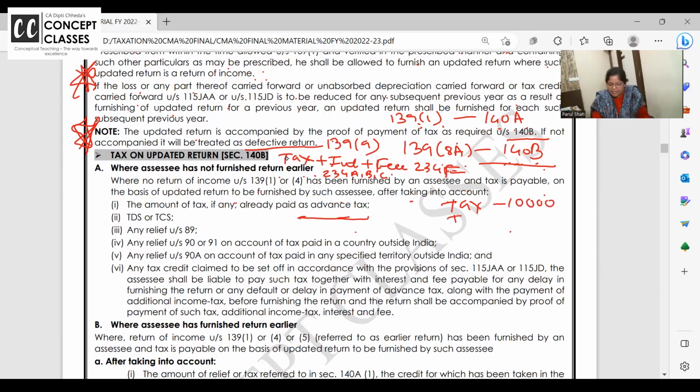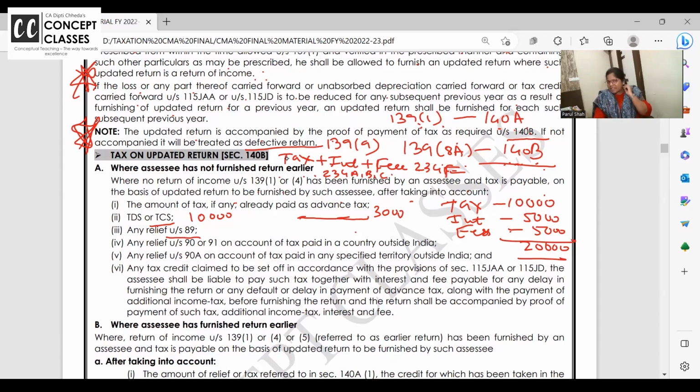I'm just writing a random figure. Interest is coming as 5,000. The late fee which we are paying is also 5,000, so my tax right now is coming to 20,000. But ma'am, I have already paid 3,000 as advance tax. Can I deduct? Yes. Someone has deducted TDS, TCS of 1,000. Can I deduct? Yes. Relief under section 89.